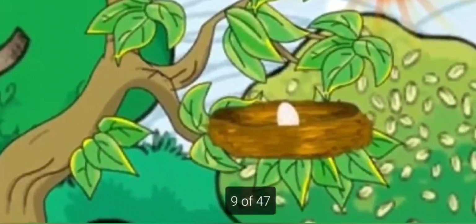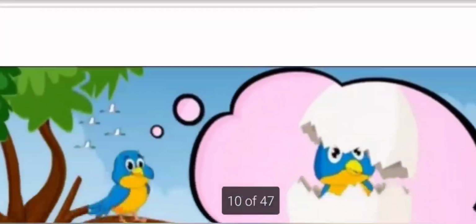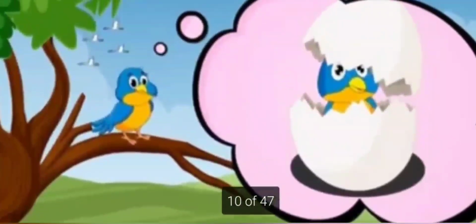So now it is inside the egg and it is thinking this is the world. So now it is breaking the egg and coming out. So where will the bird come after breaking out of the egg? It has to come to the nest, right? The nest, does the bird have to construct it? No. Already a ready-made nest will be available, made by the parents, right? So after getting out of the eggshell, it sees the nest now.